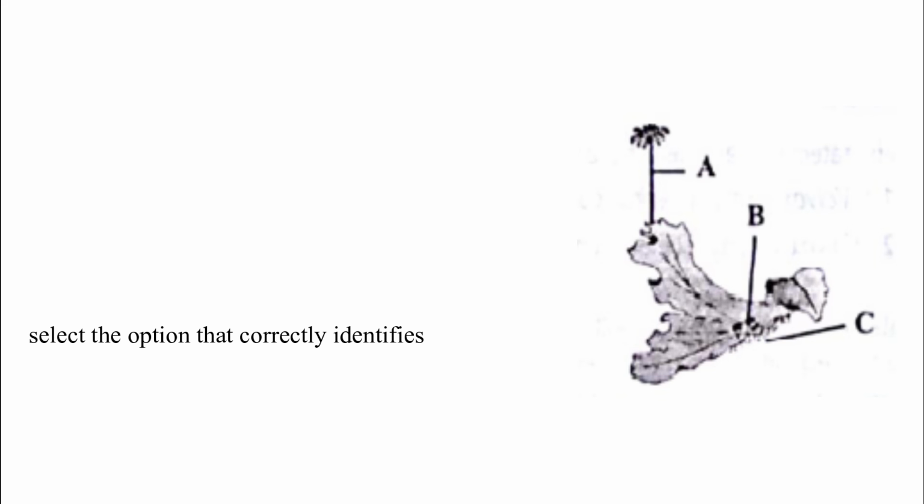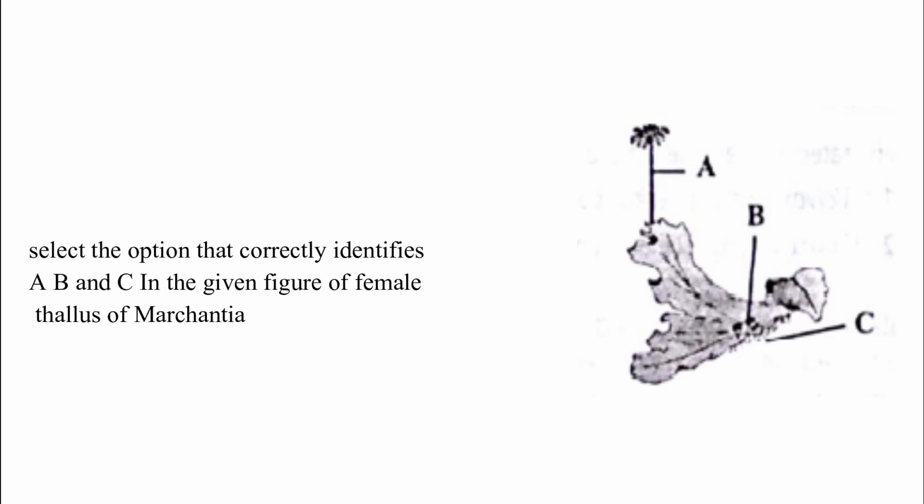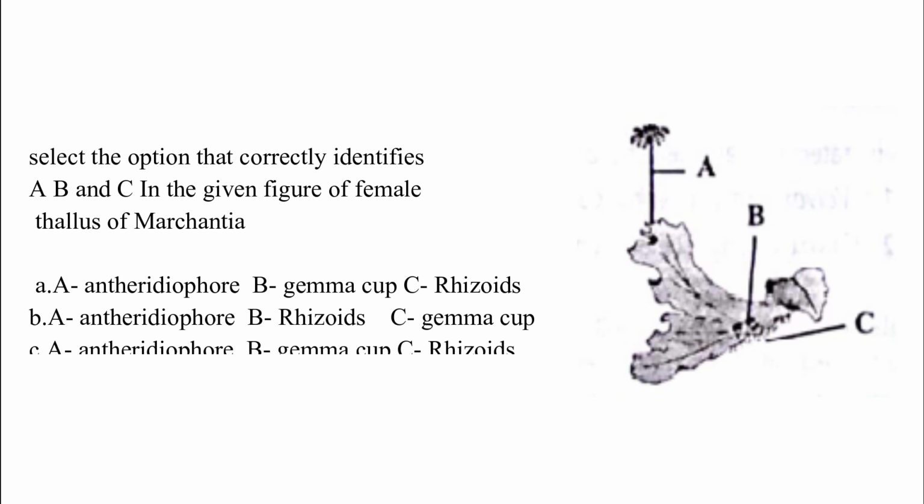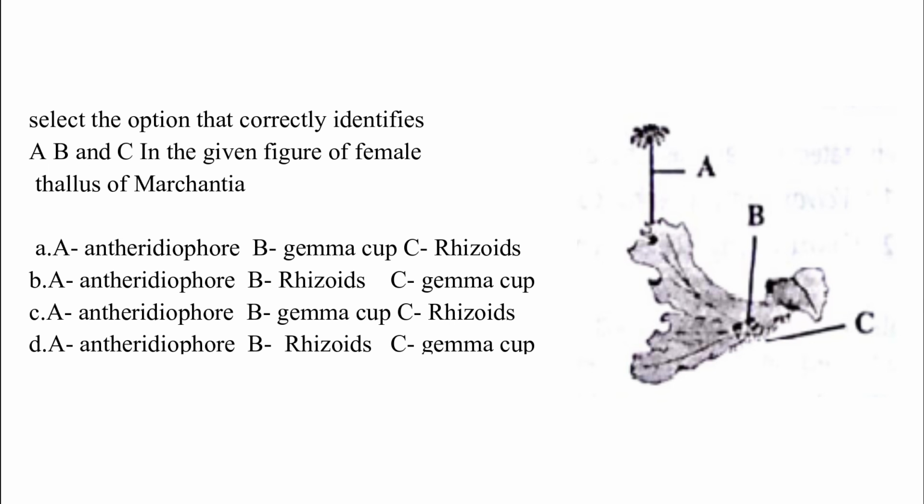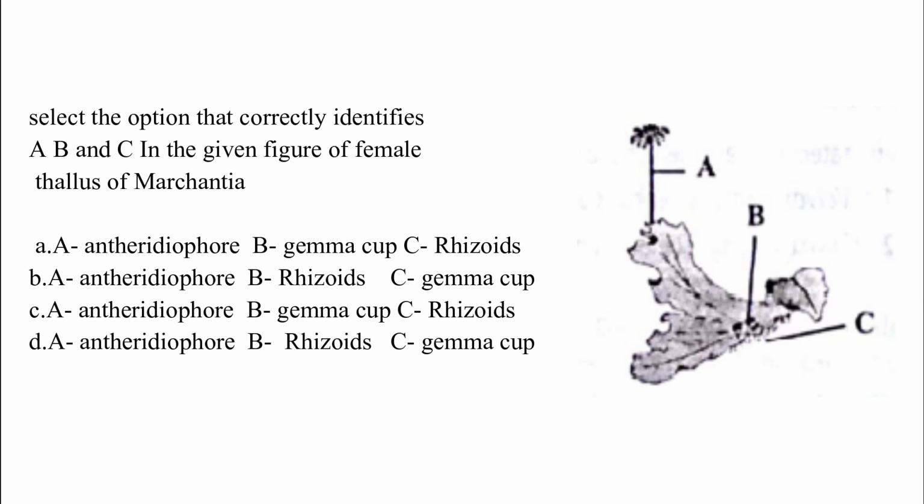Select the option that correctly identifies A, B and C in the given figure of female thallus of Marchantia. Option A. Antheridiophore, gemma cup, rhizoids. Option B. Antheridiophore, rhizoids, gemma cup. Option C. Antheridiophore, gemma cup, rhizoids. Option D. Antheridiophore, rhizoids, gemma cup. The correct answer is option C. From the given figure, A represents antheridiophore, B represents gemma cup, C represents rhizoids.